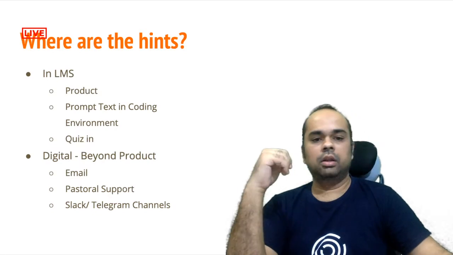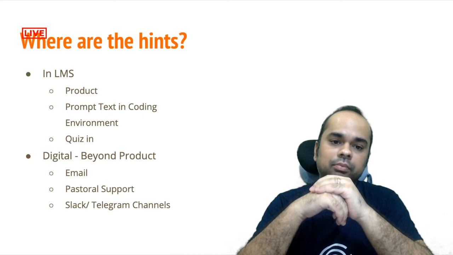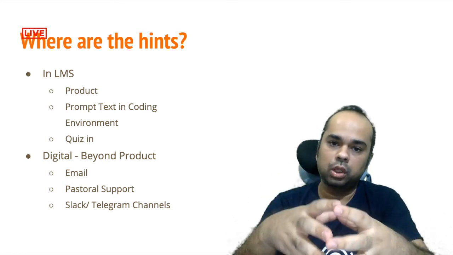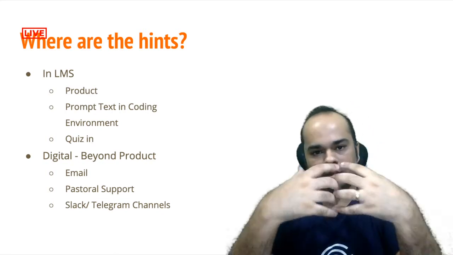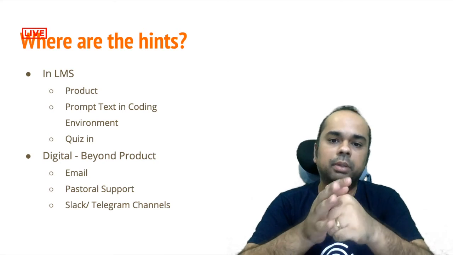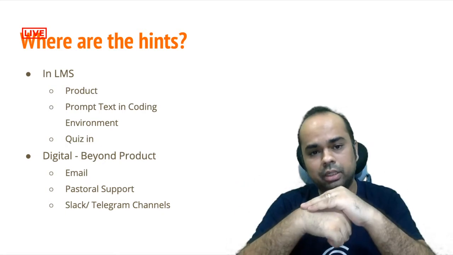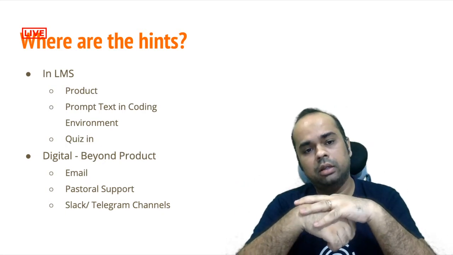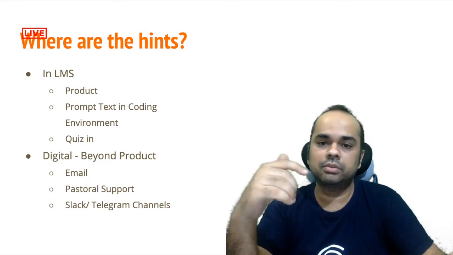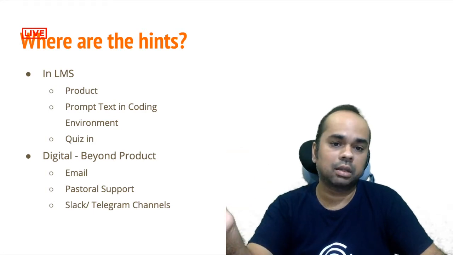Right. Where are these hints? In the learning management system, in an online system, they are in the product. Either when you are solving something, whether you are coding something, and my background and my expertise is largely on coding platforms or people where they learn technology, either by watching videos about learning or solving things. So it can be in the product, in those assignments, whether it is true or false, whether it is multiple choice questions. That's where the hints typically can come in.